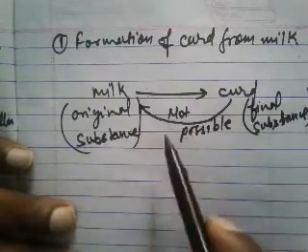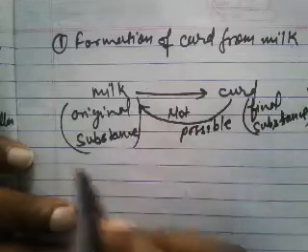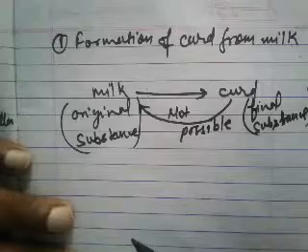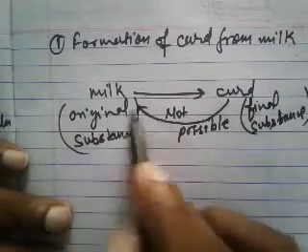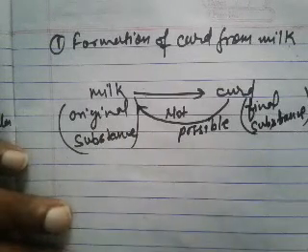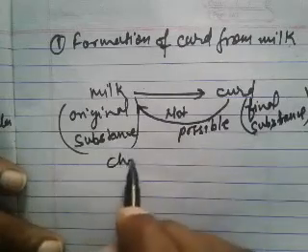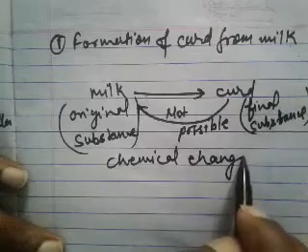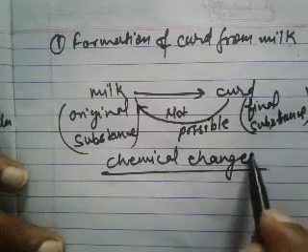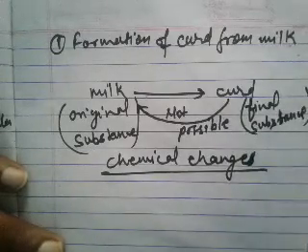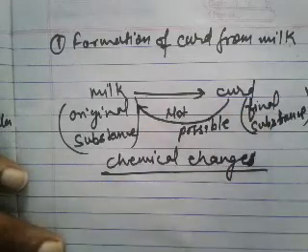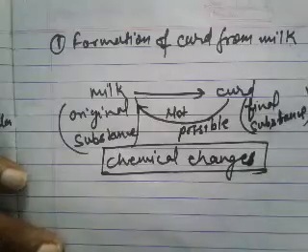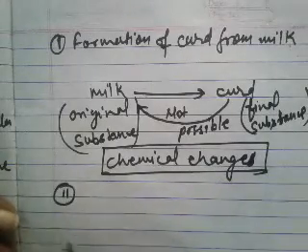In this case we cannot again obtain milk, the original substance, from the final substance. So this type of change is called a chemical change. The formation of curd from milk is a chemical change. Let us take another example.